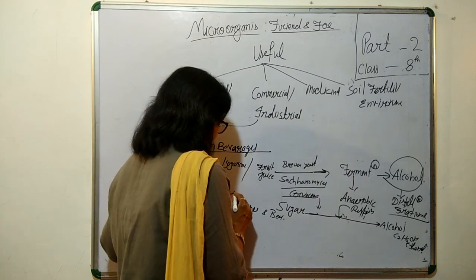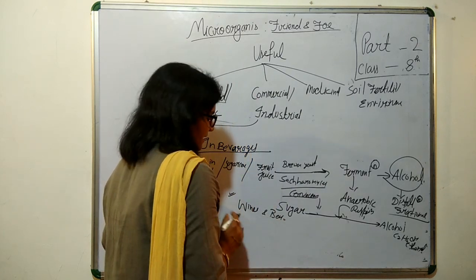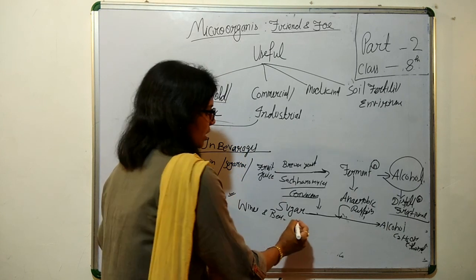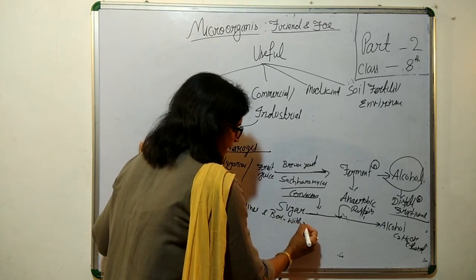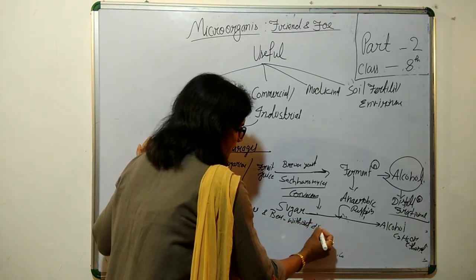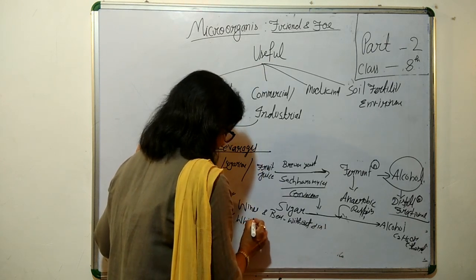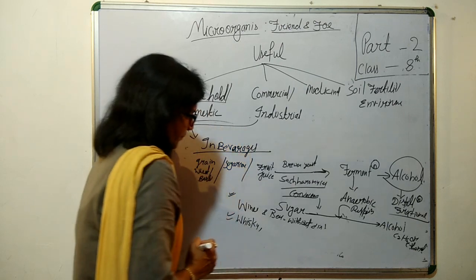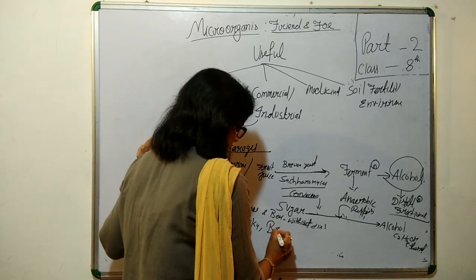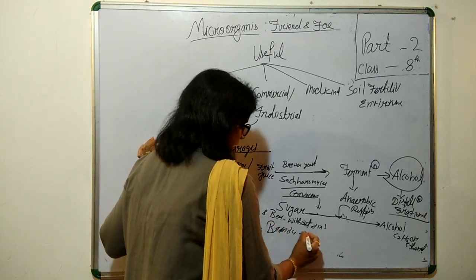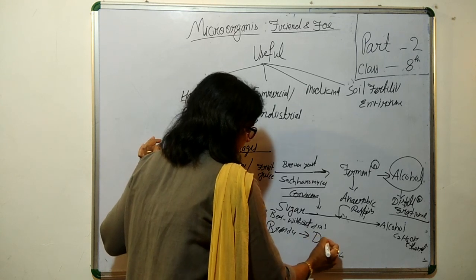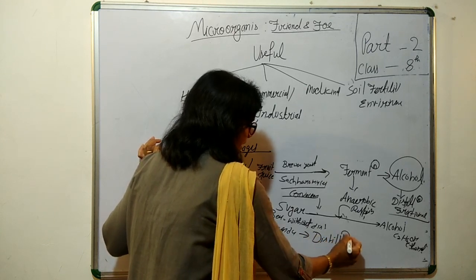But wine and beer we get as they are, without distillation. No distillation is required here. But in the case of whiskey and brandy, we are supposed to go for distillation.